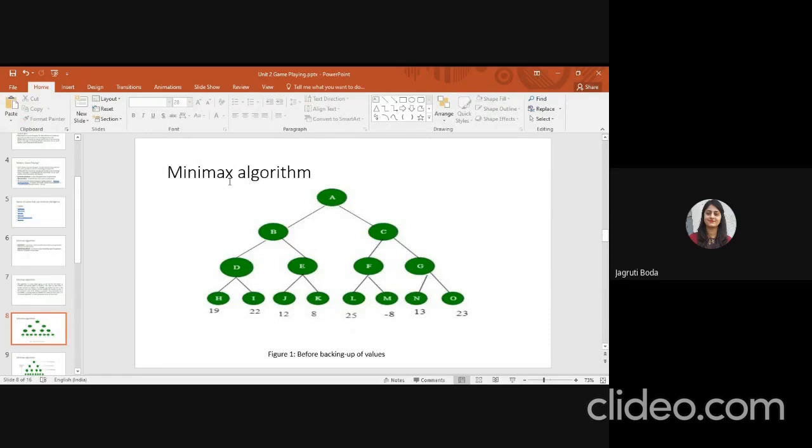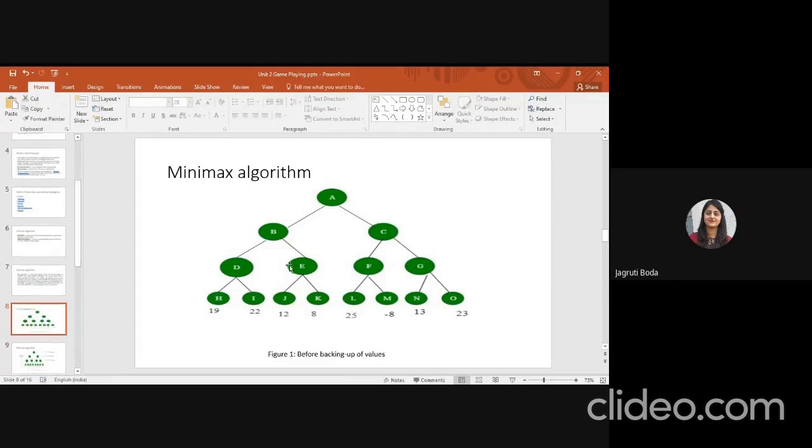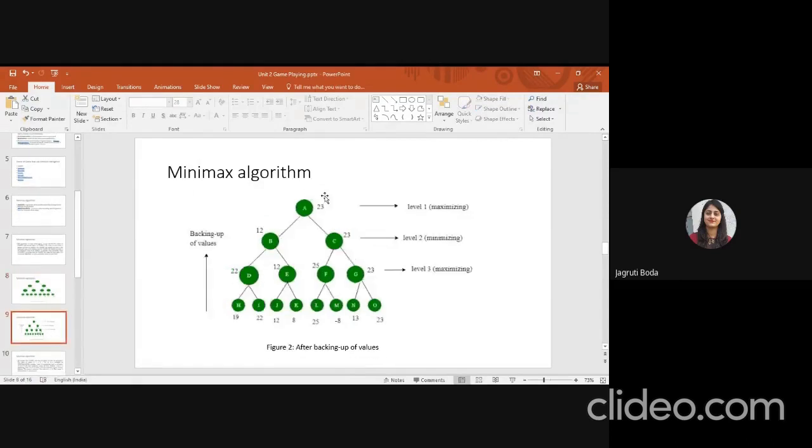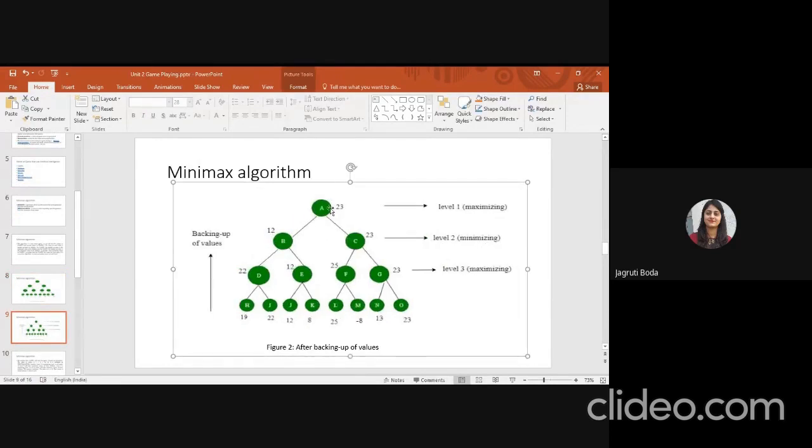This is a two-player game. The first player tries to minimize the value, and the second player tries to maximize it. Okay, so we take one example for this calculation. Here our output is that we have to maximize the value of A. Here you can see the tree has levels: the first level is level 1, then level 2, then level 3, and level 4.